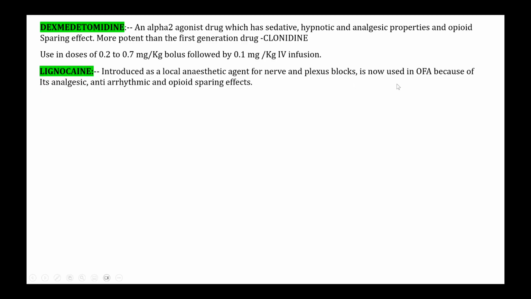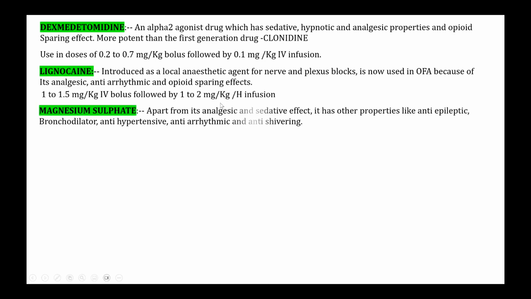It is used for plexus axial blockade, and for the parenteral route also, because of its analgesic, antiarrhythmic, and opioid sparing effect. And it is given in doses of 1 to 1.5 milligram per kg IV bolus, followed by 1 to 2 milligram per kg per hour infusion for a period of time. And magnesium sulfate is another drug which has again all